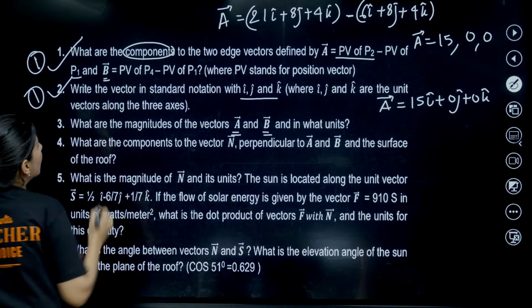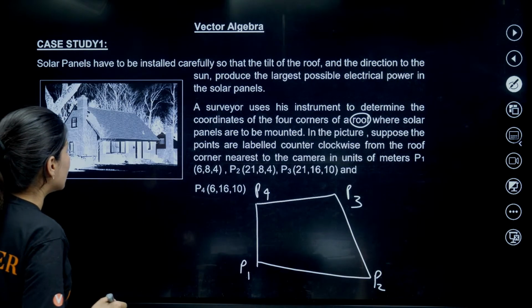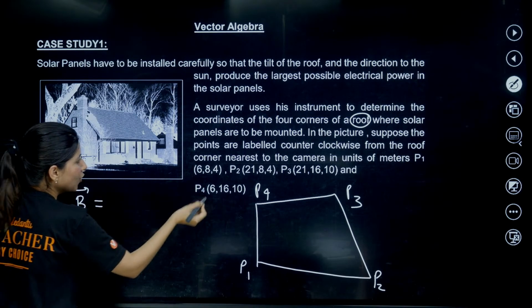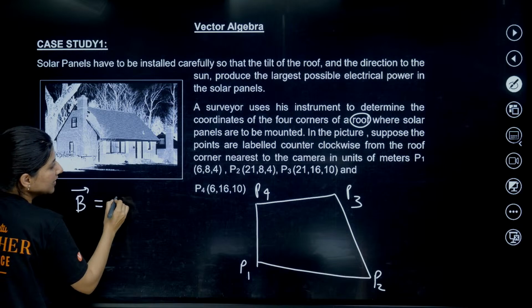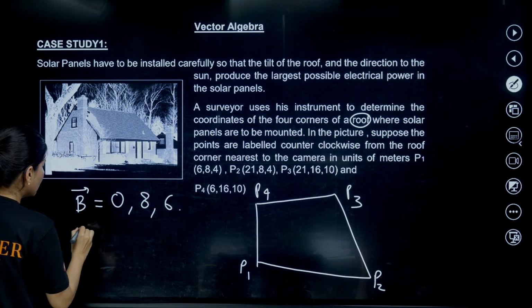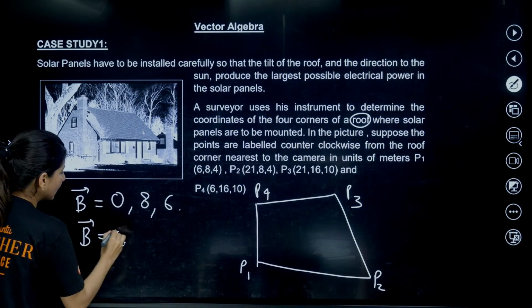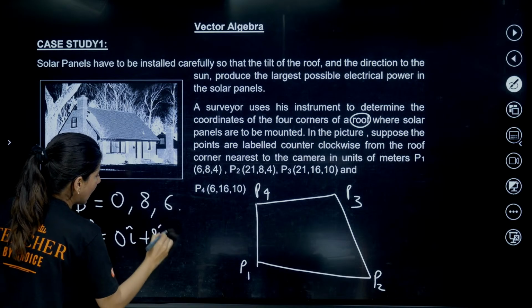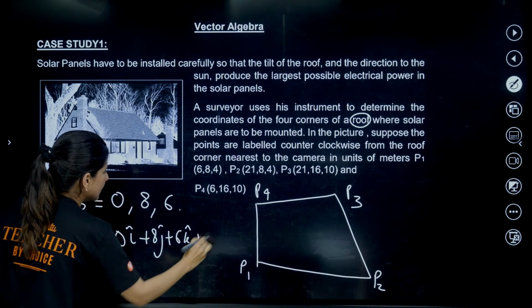Please do not forget, B is what? P4 minus P1. So B vector, can you see? P4 minus P1. So components, you have to write 0, then 8, then 6. Right? So the B vector is 0 i cap plus 8 j cap plus 6 k cap. So this is your B.